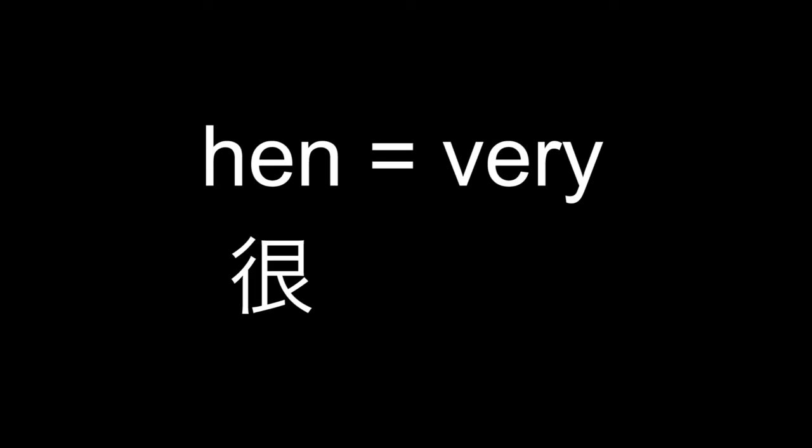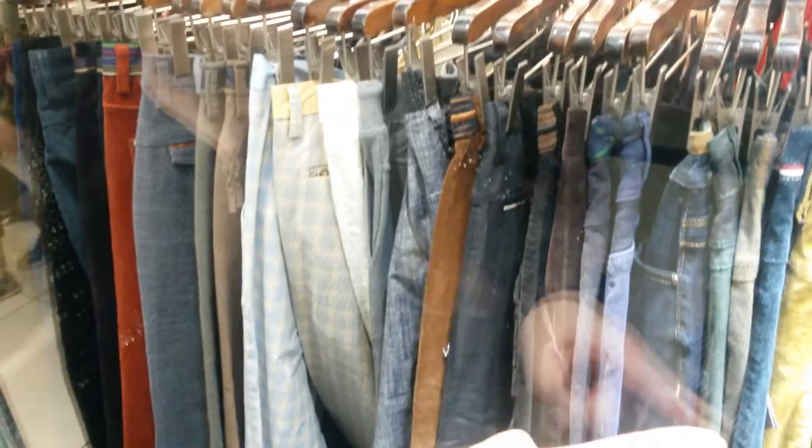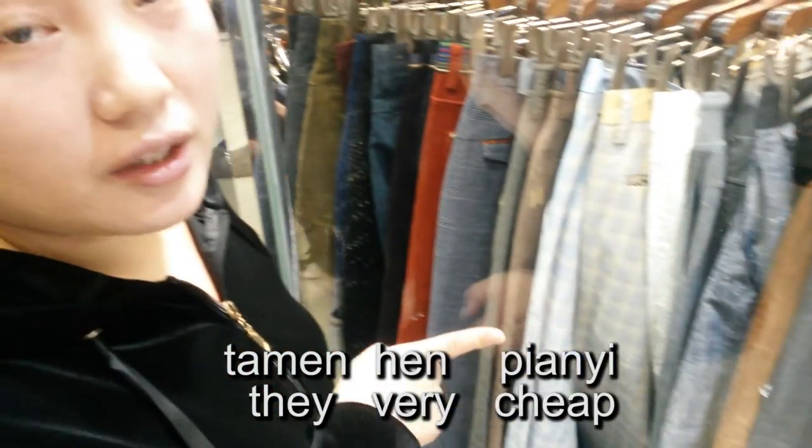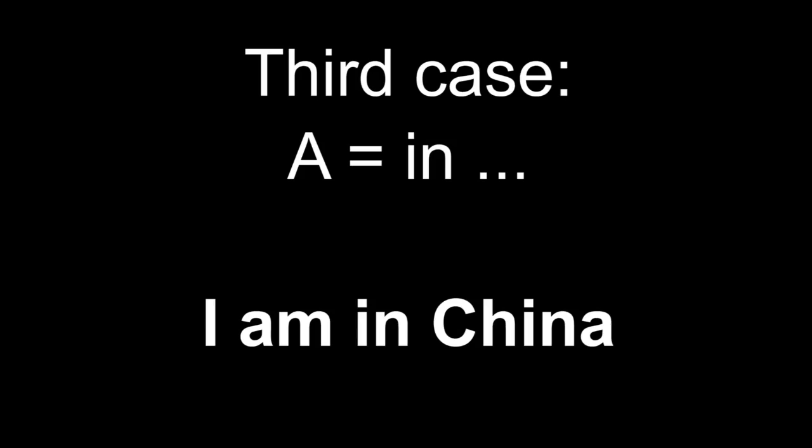You learned before very, that is 很. So they are very cheap becomes they very cheap. 他们很便宜. And finally, the third case, when you describe where somebody or something is.